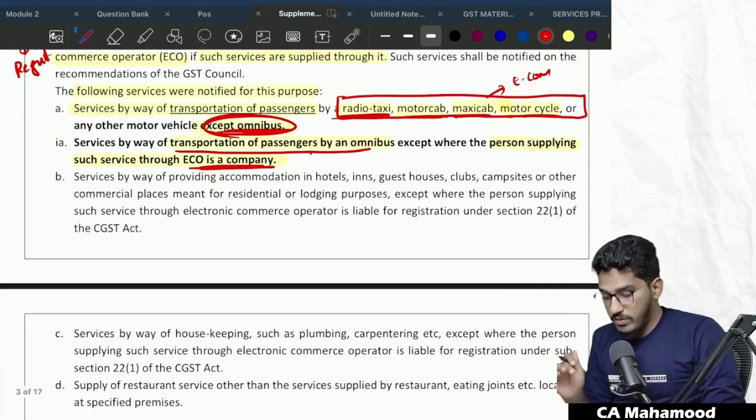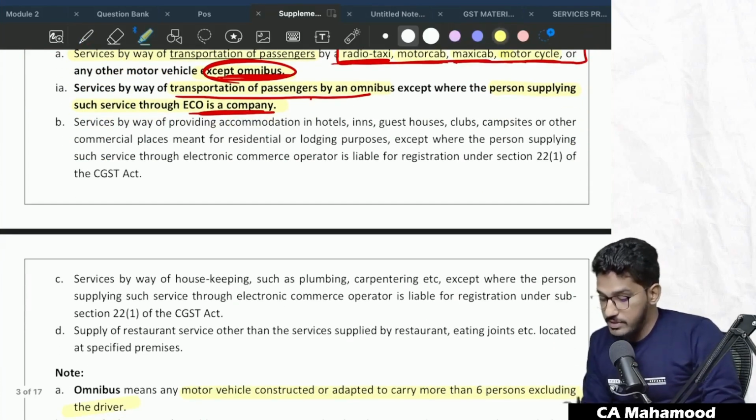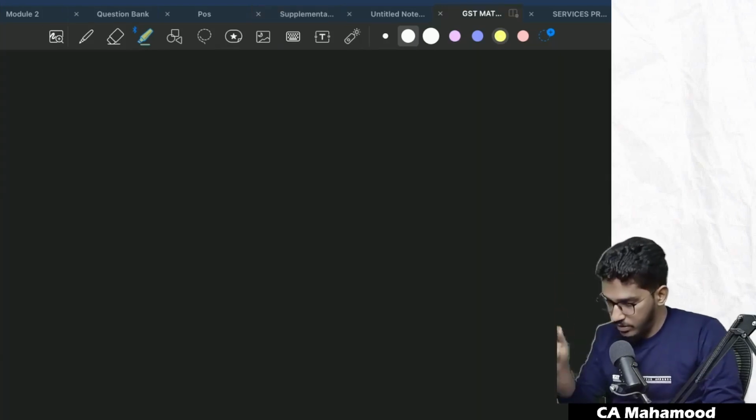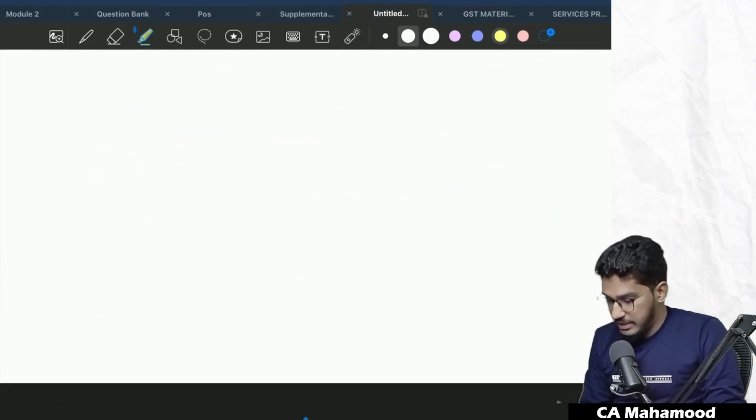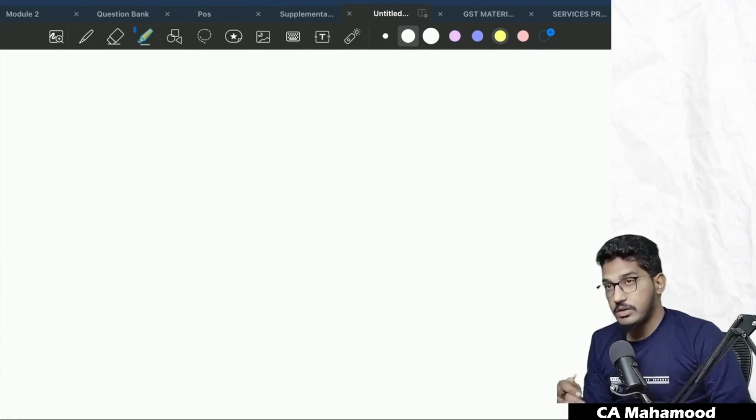The third kind of service where the GST has to be paid by the e-commerce operator: services by way of providing accommodation in hotels, inns, guest house, club, campsite or other commercial places meant for residential or lodging purposes, except where the person supplying such service through the e-commerce operator is liable for registration under section 22 subsection 1. Now what is this? Listen carefully. Now they are talking about providing services relating to accommodation in a hotel.